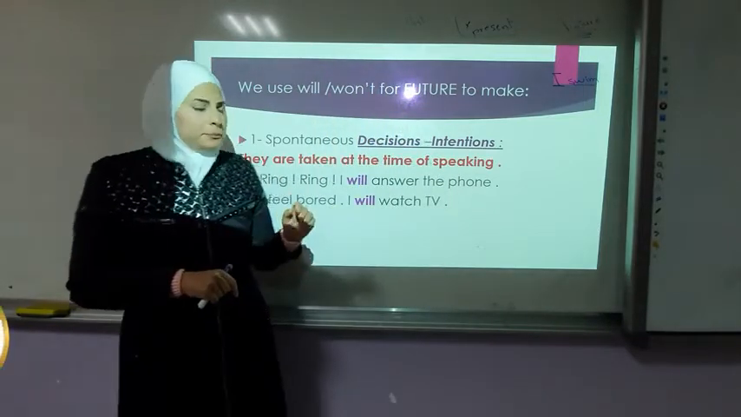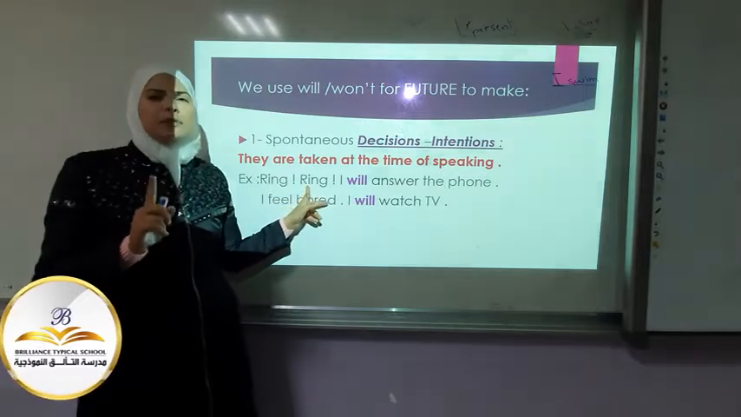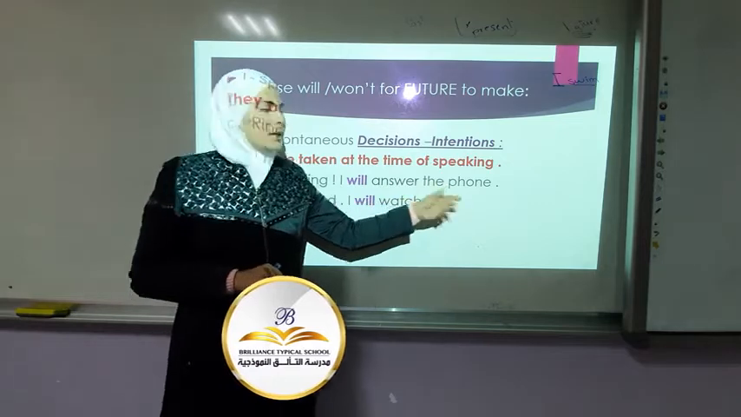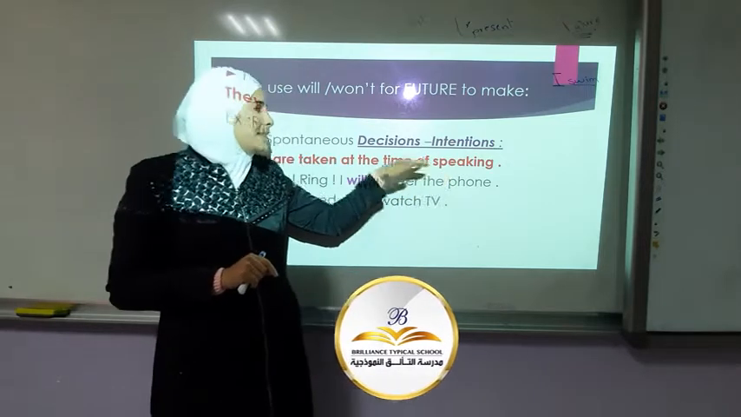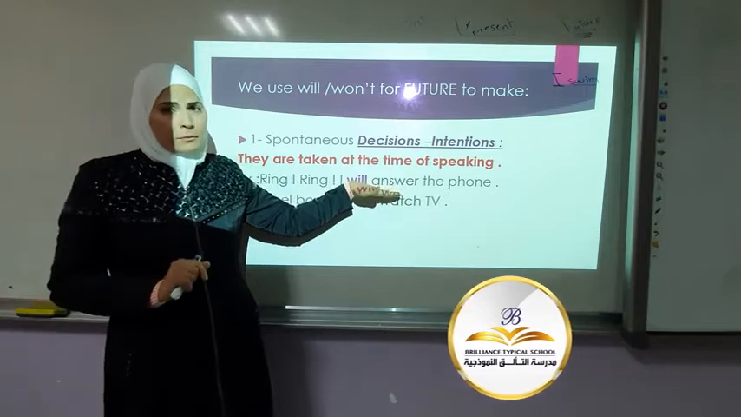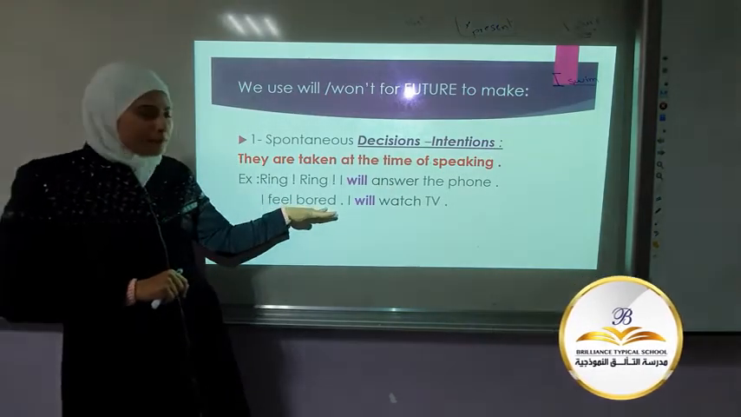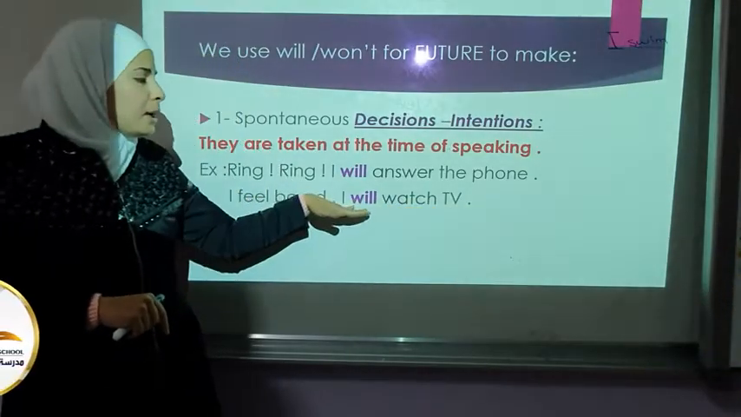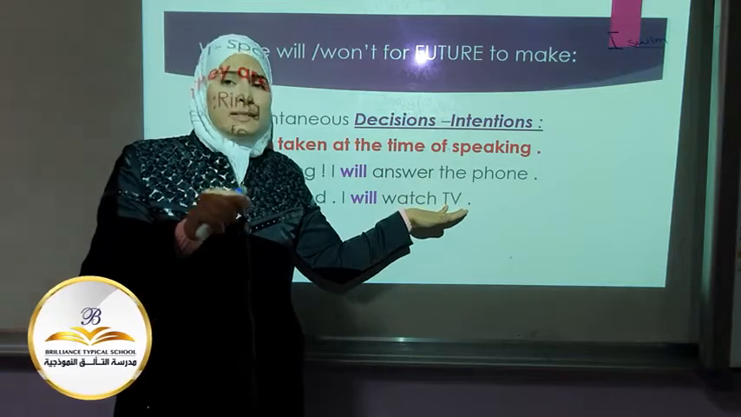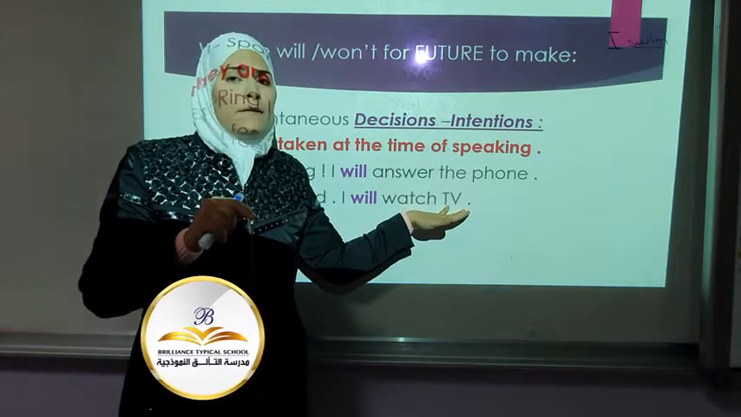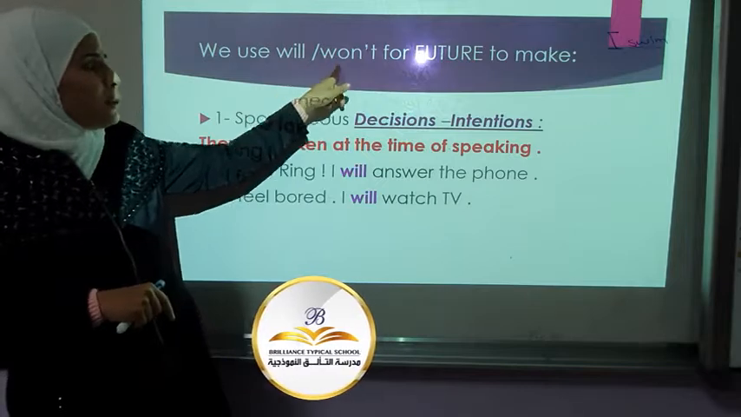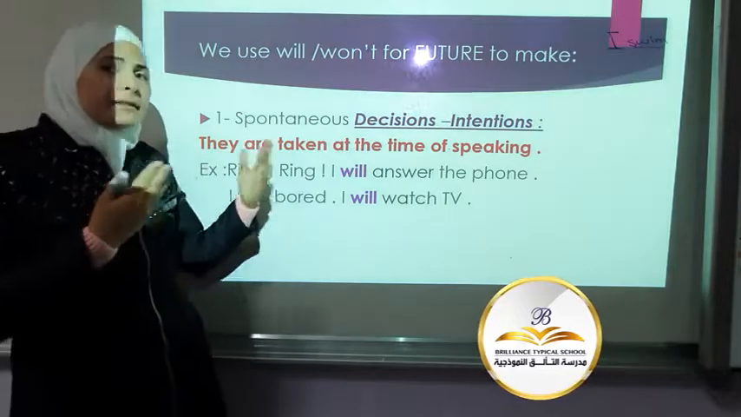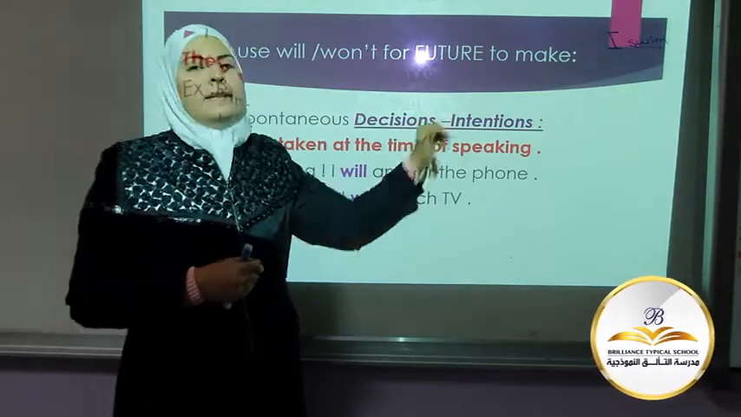For example, the phone is ringing. What's your decision now? I will answer the phone. This is a decision that has been taken now. I feel bored. I will watch TV. This decision, I will watch TV, again, has been taken now, at the time of speaking. So, will and won't for future, number one, to make spontaneous, sudden decisions or intentions.